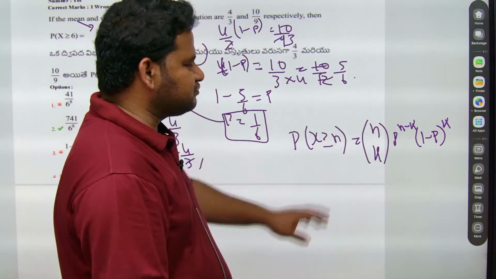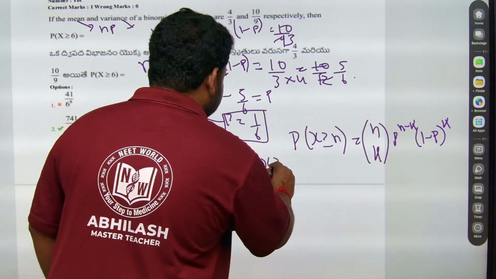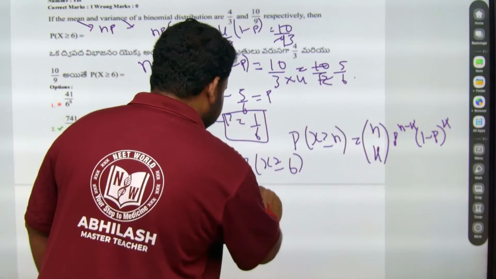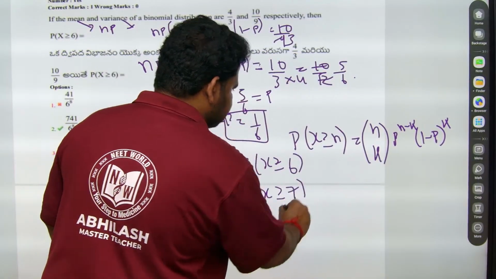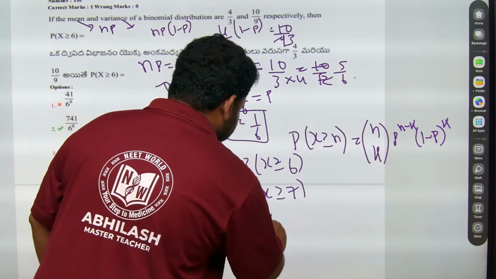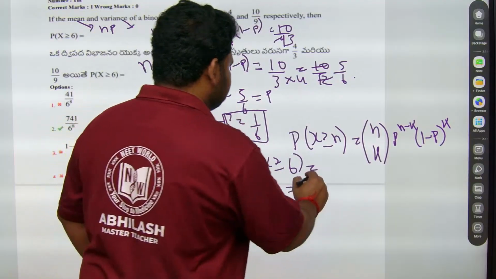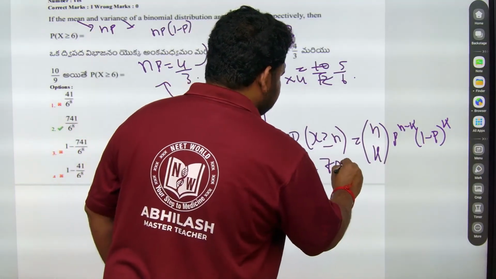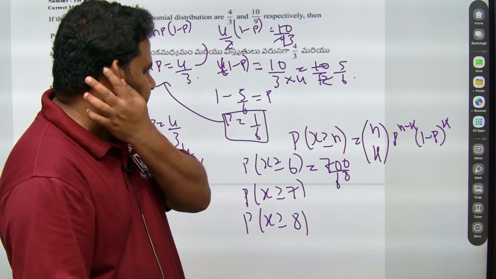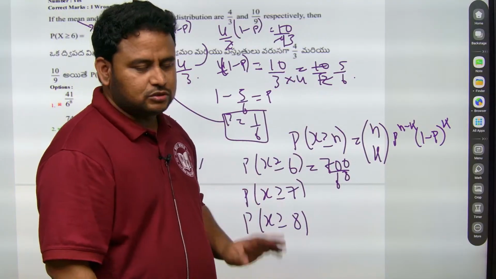So by applying this formula, we will get P of x greater than or equal to 6, P of x equal to 7, and P of x equal to 8. You can check this formula once again. I have used the shortcut method to solve this. This you will get as 700 by 6 to the power of 8.